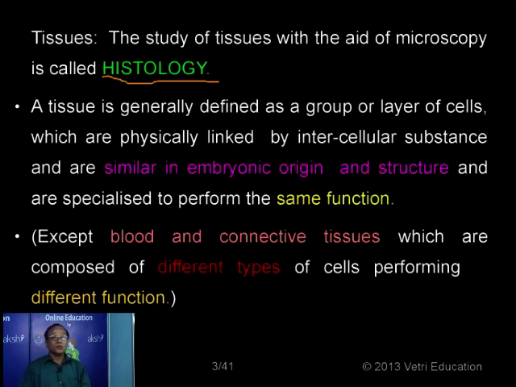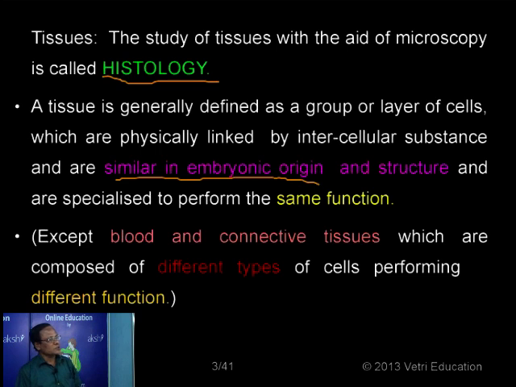A tissue is normally a group of cells or a layer of cells, and these cells have been derived from the same ancestral cell. That's why we can say similar in origin. Those groups of cells have developed from the same type of germinal layer, either ectoderm, endoderm or mesoderm, and that is what is called similar in embryonic origin.